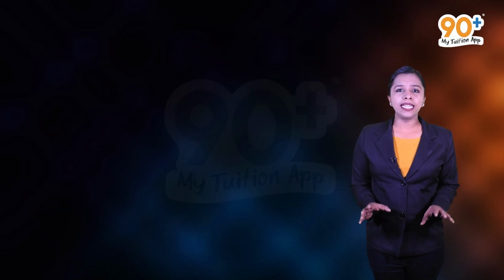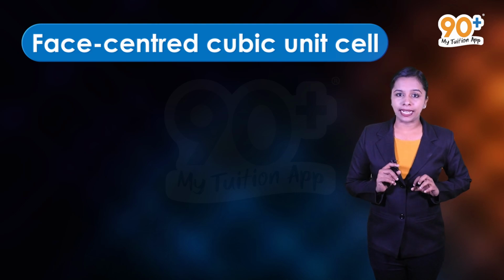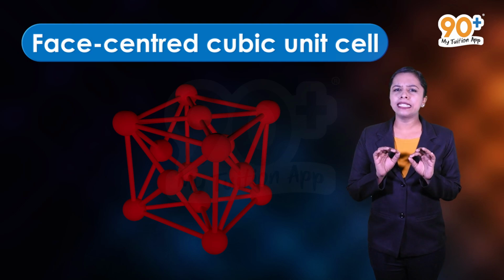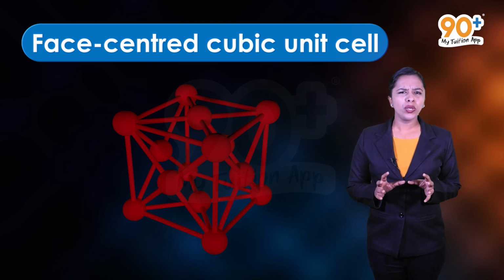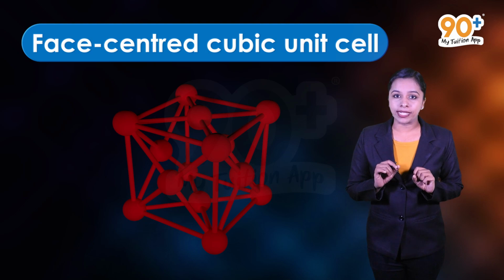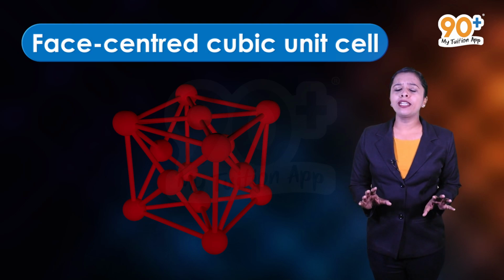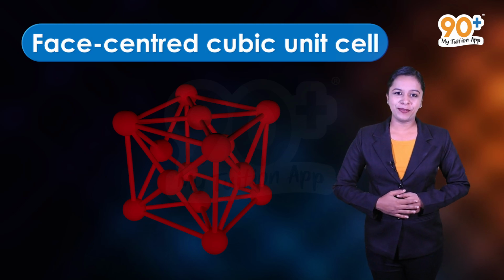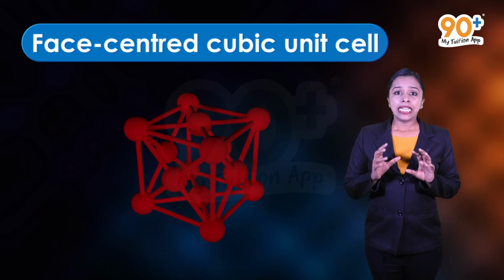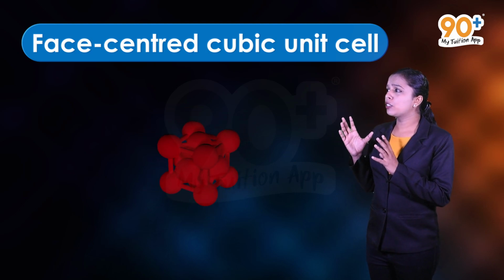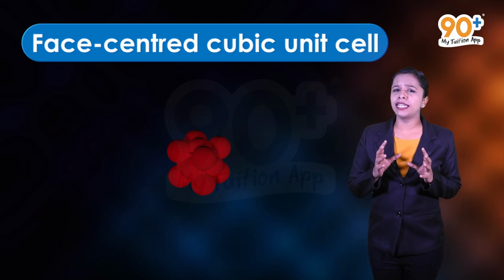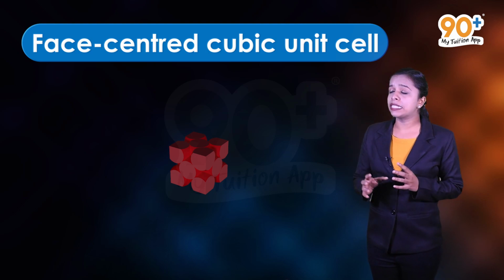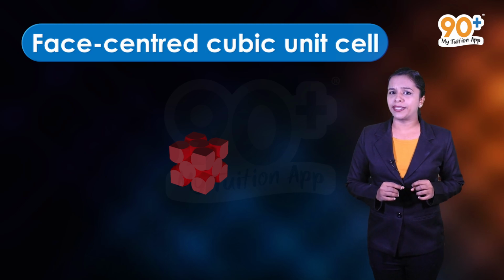So, the last one is face-centered cubic unit cell. In a face-centered cubic unit cell, there are 8 atoms present at each corner. As we all know, a cube has 6 faces. Therefore, a total of 6 atoms present at the center of each face. Well, here each atom present at corners is shared by adjacent 8 unit cells and each atom present at the center of face is shared between adjacent 2 unit cells.